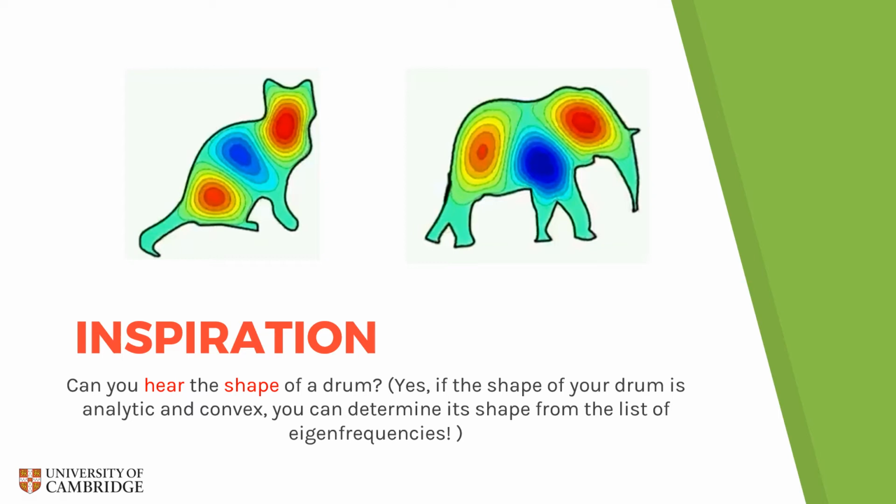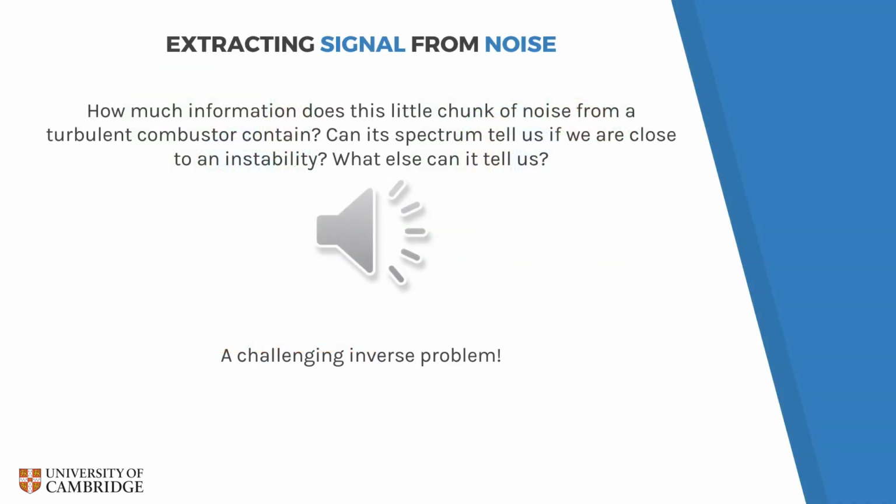This paper was partly inspired by a 1966 article by Mark Kac in the American Mathematical Monthly. Can one hear the shape of a drum? Here, he asks if one can determine the shape of a vibrating membrane, given only the list of its eigenfrequencies. Later, Zelditch proved the surprising result that it is indeed possible to determine the shape of a vibrating membrane from its spectrum if the membrane boundary is planar, convex, and analytic. If the vibration spectrum of a membrane can encode so much information, it makes us wonder what we might learn about the state of a turbulent combustor from the power spectrum of the noise that it radiates.